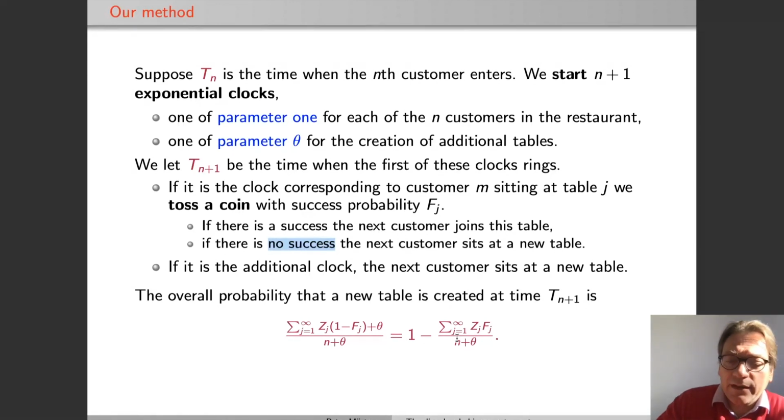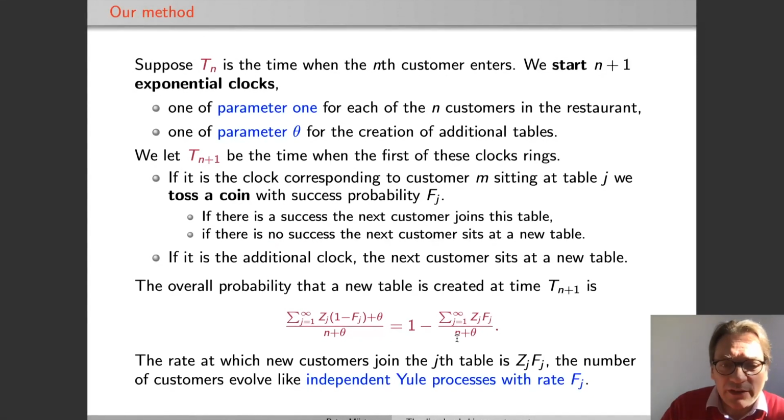So this fits, and if you look at an individual table, the rate at which new customers join this table is always given by the number of customers times f_j, which is the success probability of the coin toss. And this is the great strength of this approach. These are independent Yule processes for every table. So this embedding in continuous time makes the growth processes of the individual tables